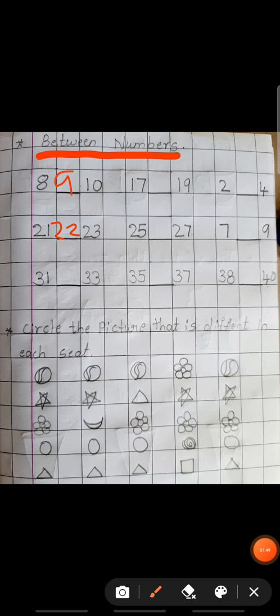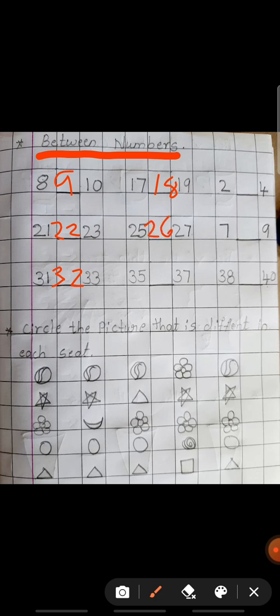What comes between 31 and 33? 32. Yes. What comes between 17 and 19? 18.